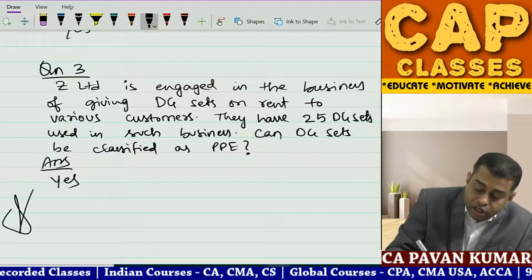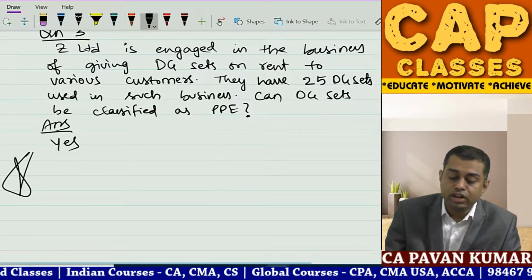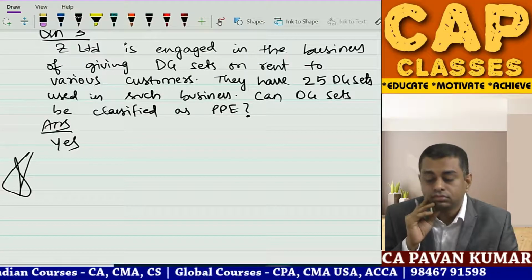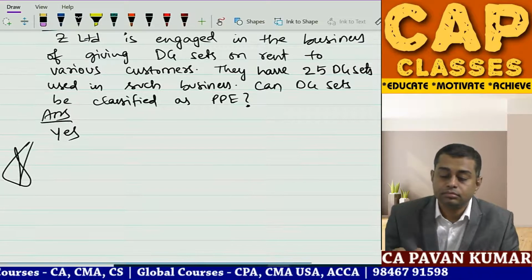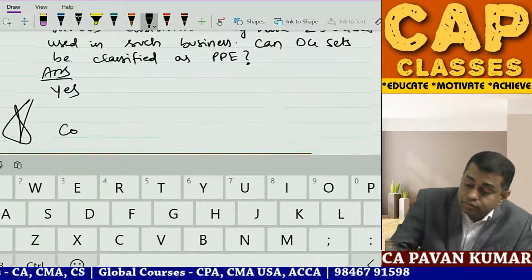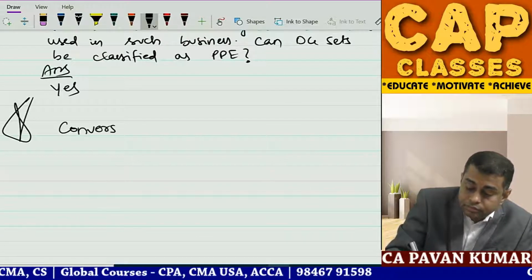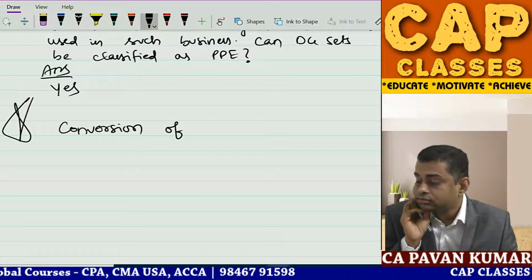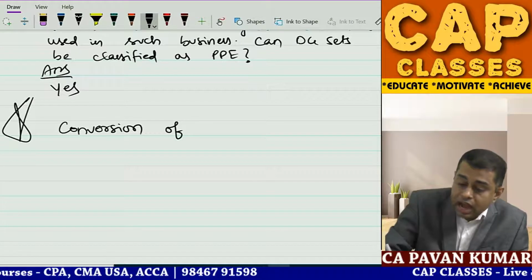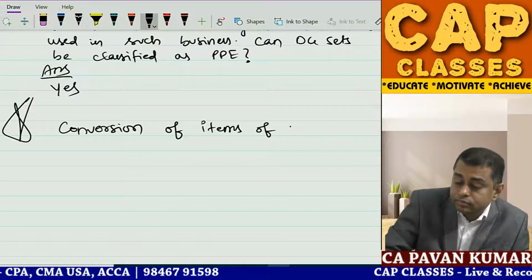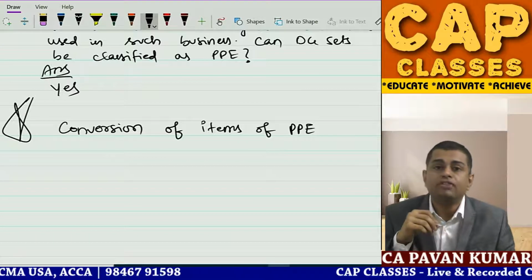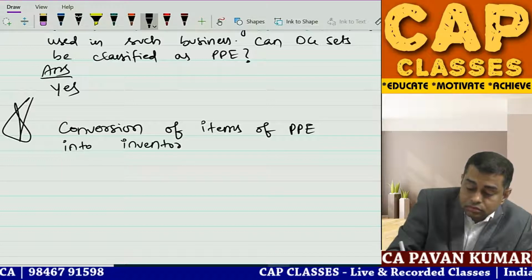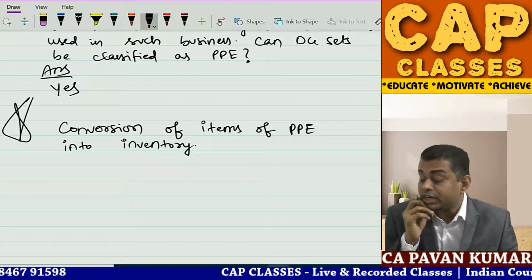Now write down one very important point. Conversion of items of PPE into inventory. Put a star mark.